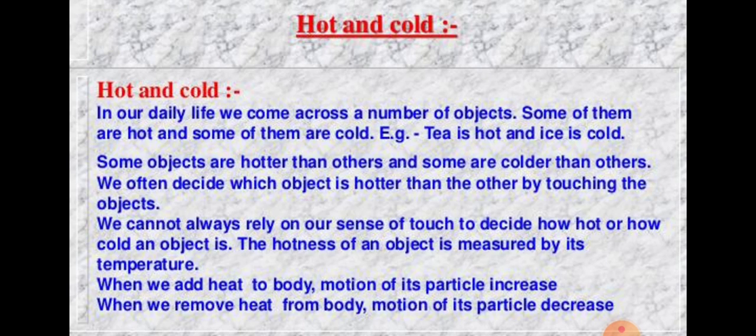Even among the hot objects, some objects may be hotter than others. We usually decide whether an object is hot or cold just by touch. By touching it, we can observe whether the object is hot or cold. Sometimes our sense of touch is not reliable in telling us whether an object is really hot or cold. See, one activity you can do at your home.